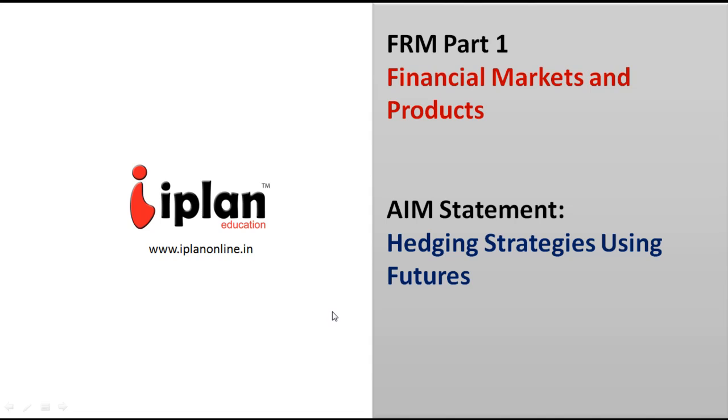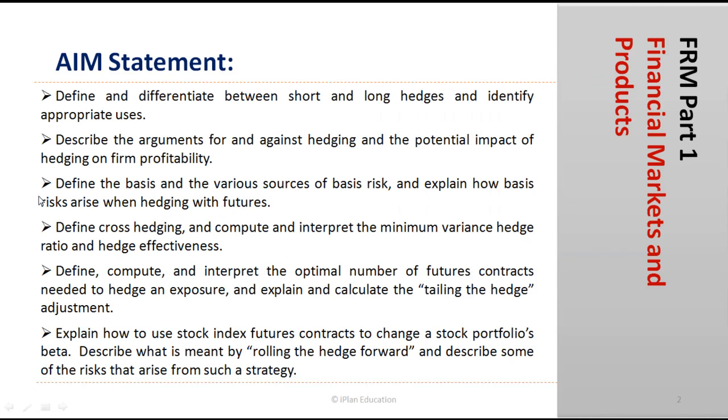FRM Part 1, Financial Markets and Products. The next aim statement is hedging strategies using futures. In this aim statement, we will define and differentiate between short hedges and long hedges, and then we also identify the appropriate usage of short and long hedge. Then we look at the arguments in favor and against hedging and the potential impact on the profitability of the firm.